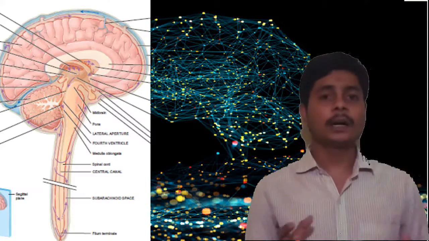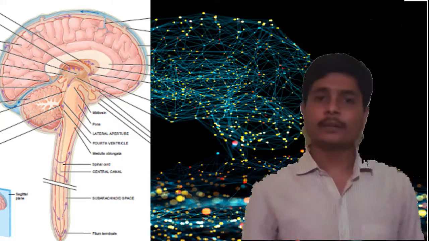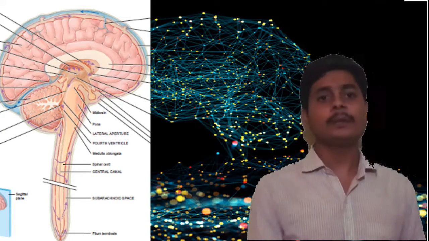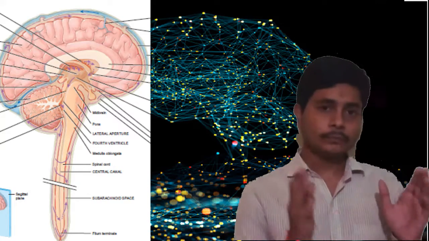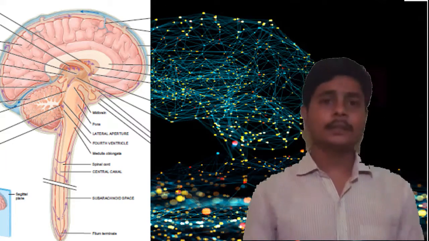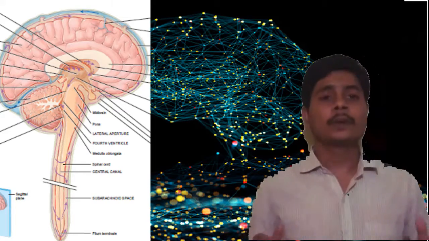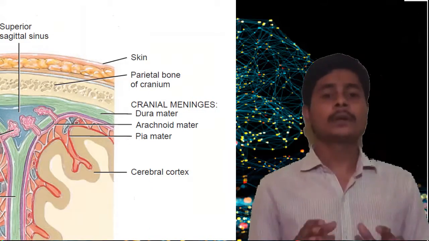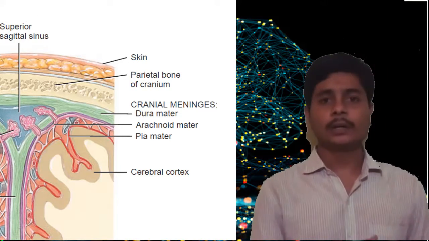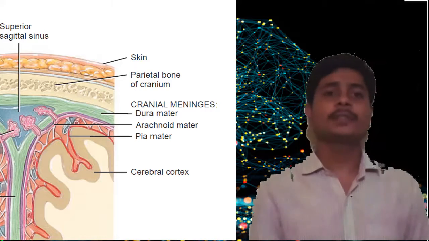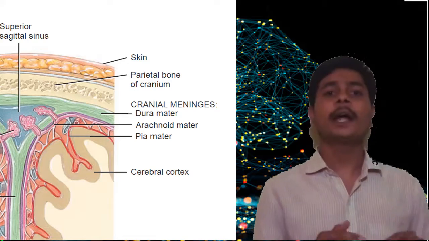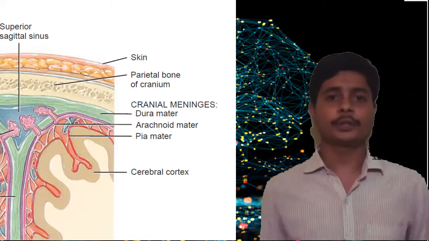Firstly, we will concentrate on the central nervous system, which has the brain and spinal cord. Firstly, we will focus on the brain. The brain is covered by the meninges, which is a fibrous structure around the brain to provide nutrition and provide shock protection.